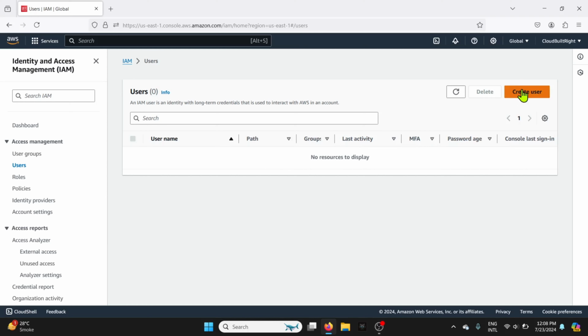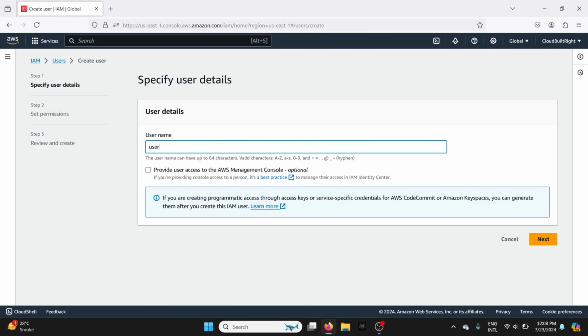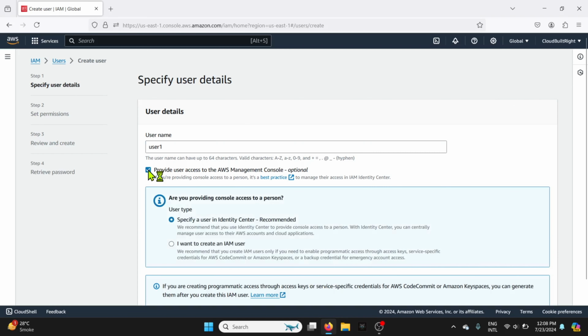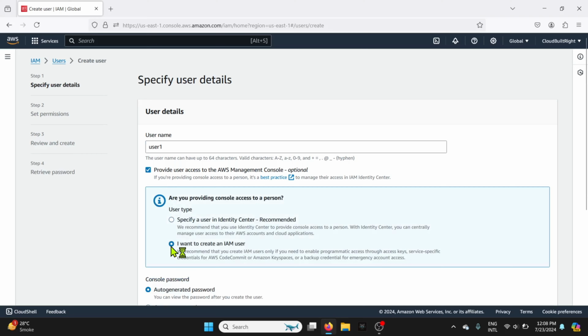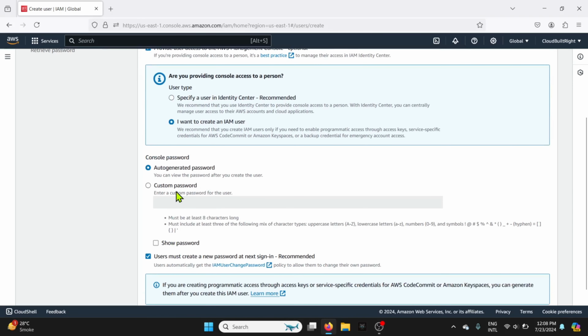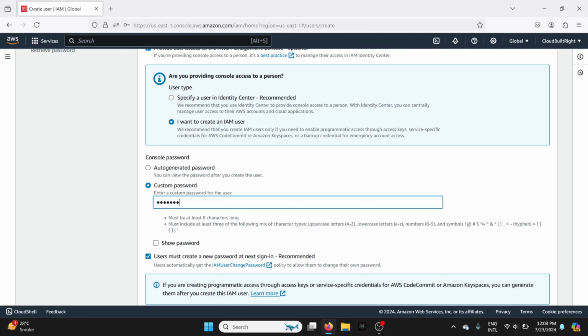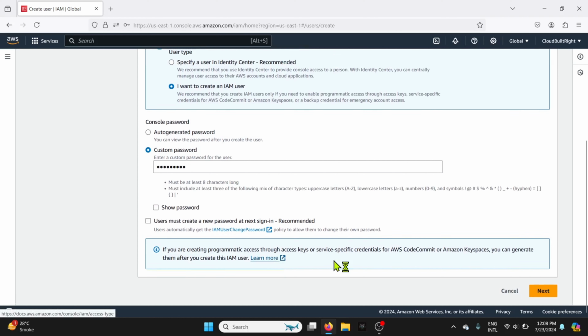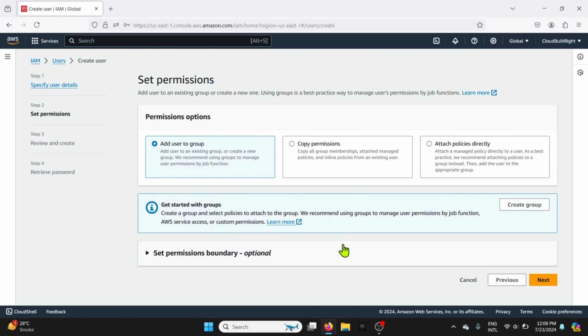Let's create a user now and give a username. Check the option Provide user access to AWS Management Console and then select I want to create an IAM user. Then for the password, you can either select auto-generated password or custom password. Also, you can uncheck this if you don't want to change your password at next sign-in. Next, you can attach permissions to the user. You can attach the policy directly or the user can be added to a group.